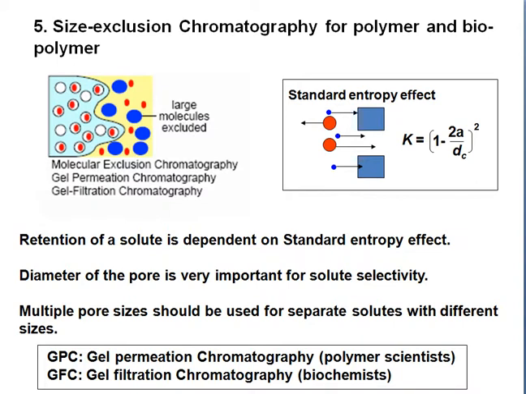Size exclusion chromatography is used for polymers and biopolymers. Retention of solutes depends on an entropy effect. The pore diameter is very important for solute selectivity, and multiple pore sizes should be used to separate solutes of different sizes.